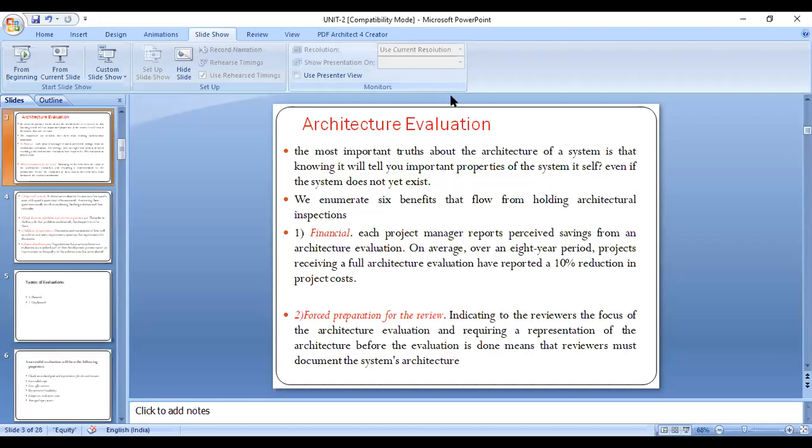That is one kind of benefit of inspecting or analyzing that architecture. And the second one is forced preparation for the review. Whenever we inspect that project, whoever is involved in that project must prepare documentation.